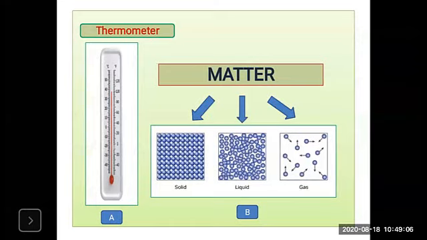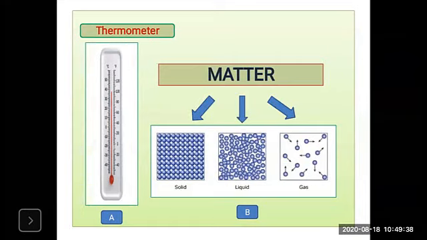Now we know what is meant by matter. Matter is nothing but the small tiny particles which are present in our environment. This matter is classified into three states, that is solid, liquid and gas. Now look at the diagram, students. Look at that figure. You have seen the difference between solid, liquid and gas.